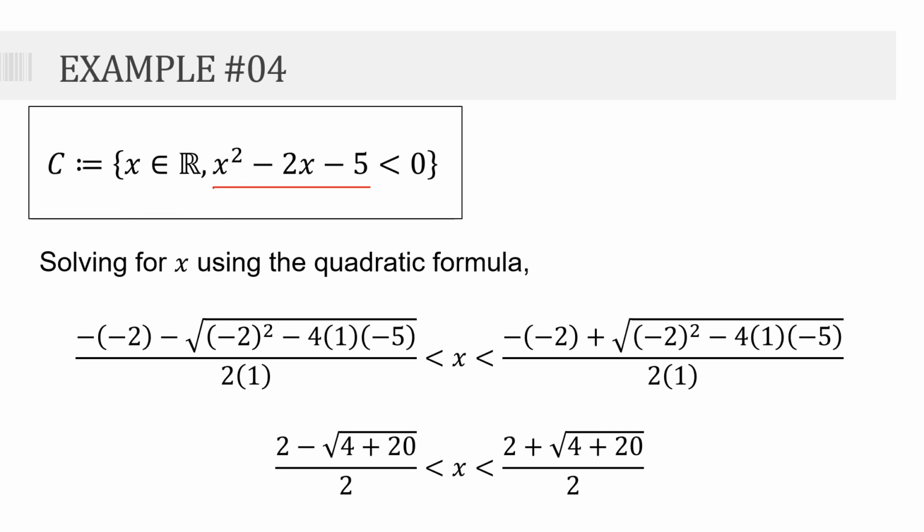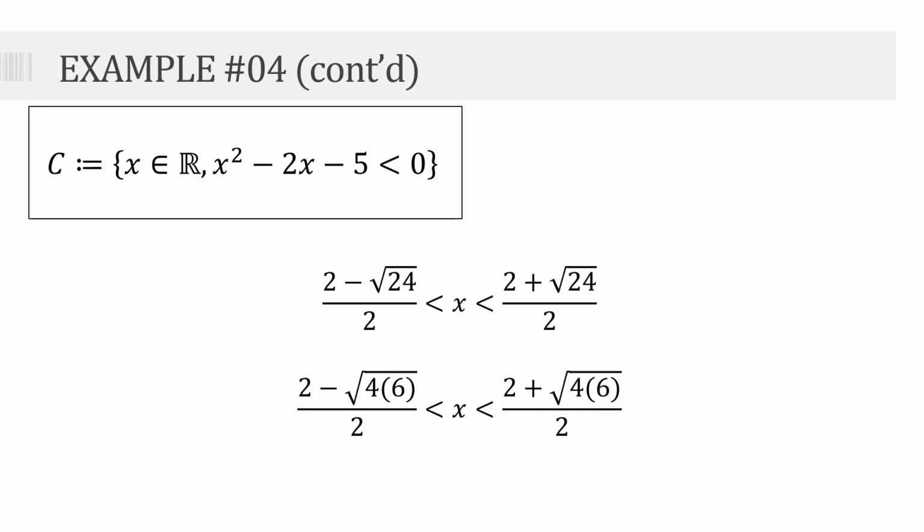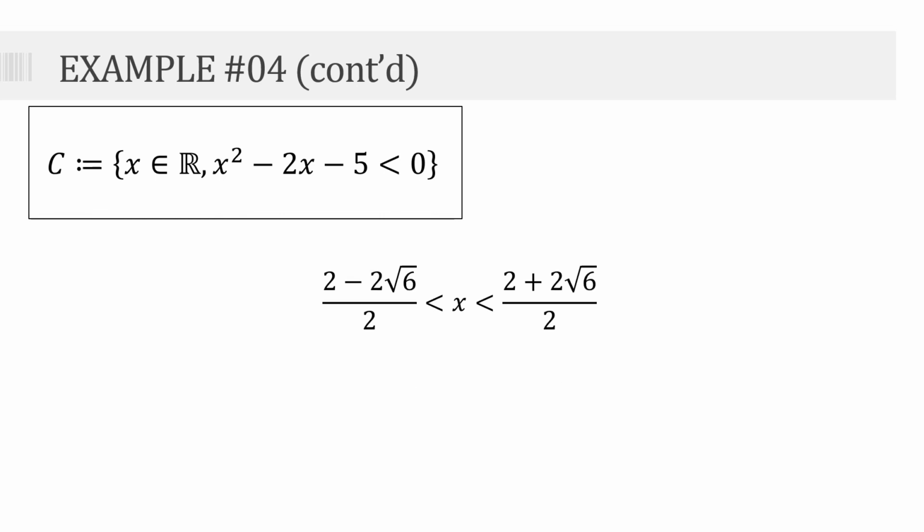Further simplification, this becomes x is greater than 2 minus the square root of 24 over 2, but less than 2 plus the square root of 24 over 2. Or that is this. Ngayon, pwede nating ilabas yung 4 because the square root of 4 is 2. We have this.